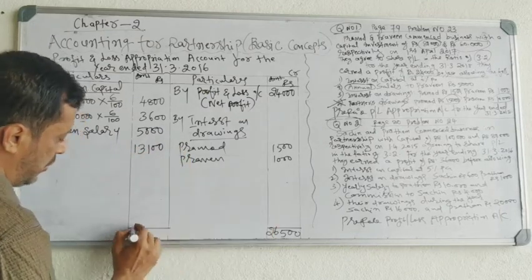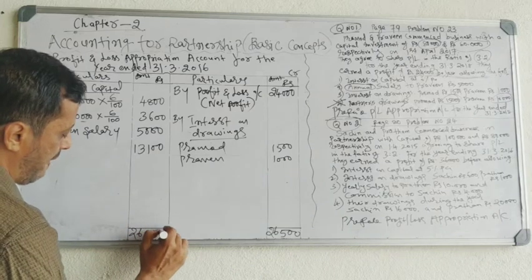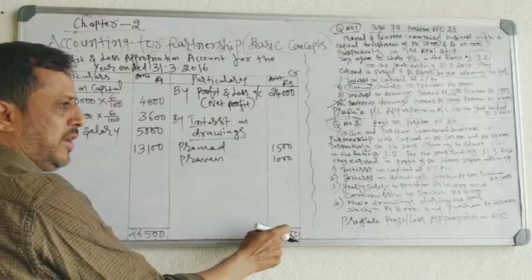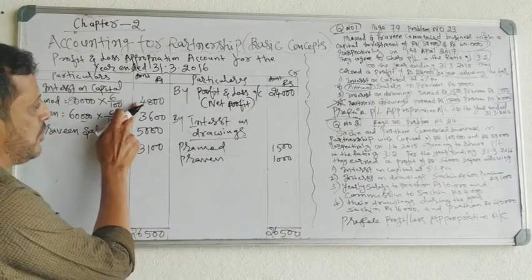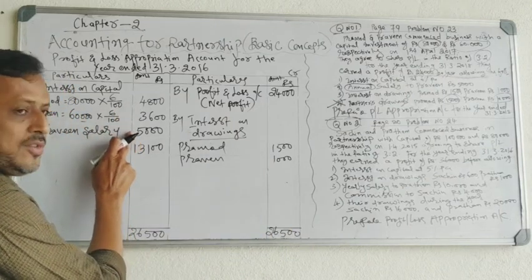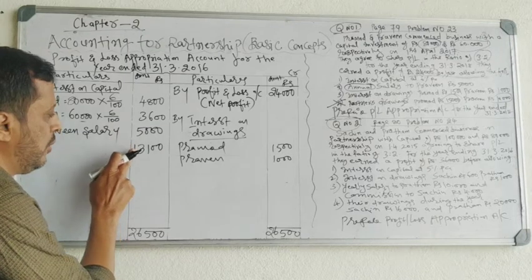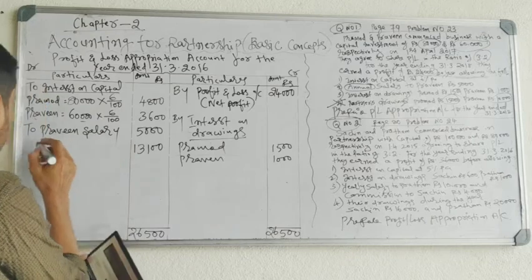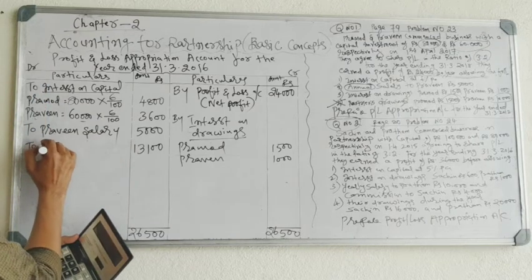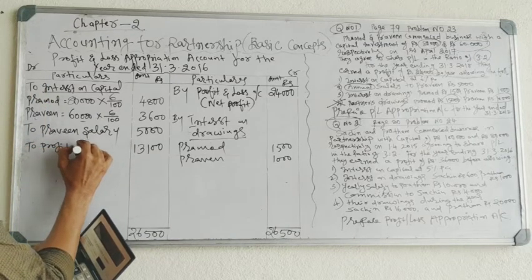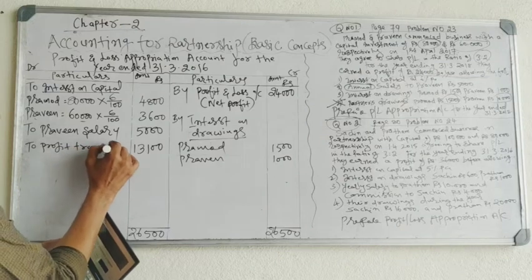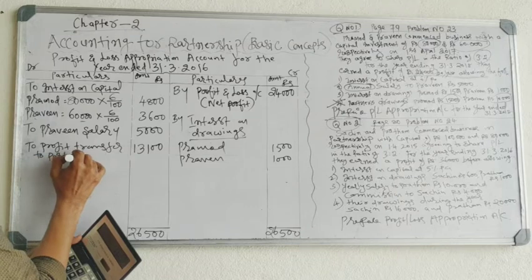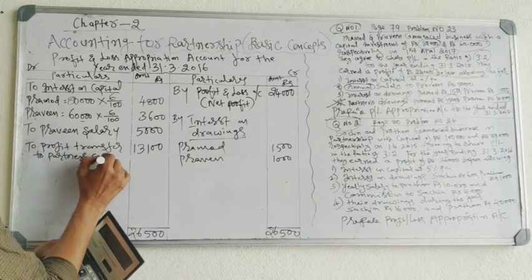The same total you have to write here, 26,500. Total 26,500. From this deduct 4,800, 3,600, and 5,000 salary paid. Okay, so the balance remaining profit is 13,100. This profit you have to transfer to the partners' capital accounts.